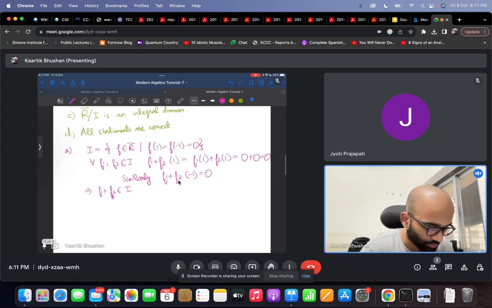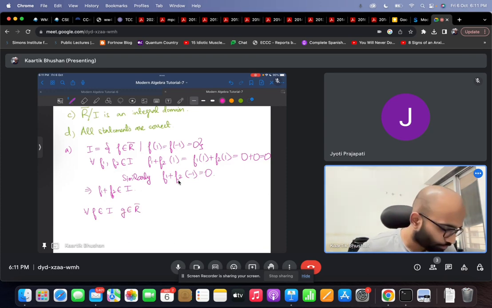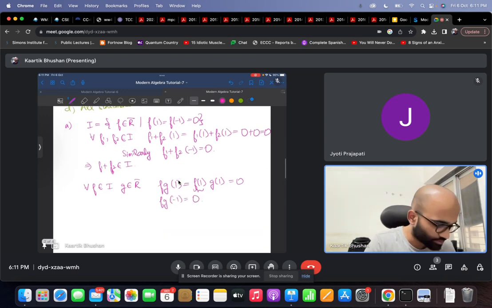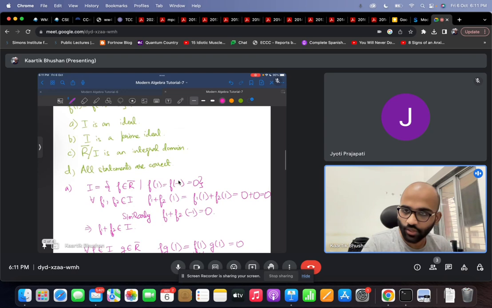There is another property which says that for all f in I and g in the ring of all mappings, the product f times g should be in I. So for that we need to check the evaluation of f times g on 1, which is f of 1 times g of 1. Since f of 1 is 0, this is equal to 0. Similarly, the evaluation on minus 1 is also 0. So this shows that I is an ideal. So option A is definitely true, but other options could also be true.